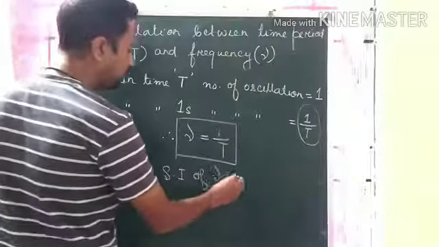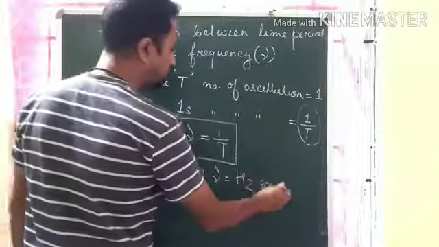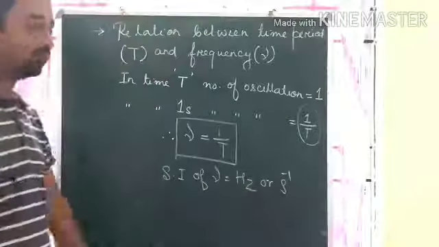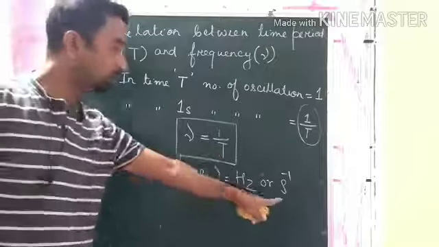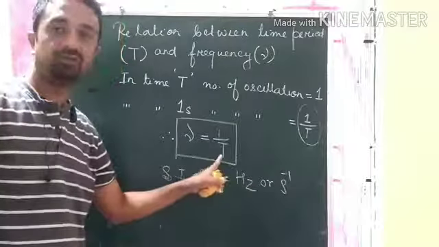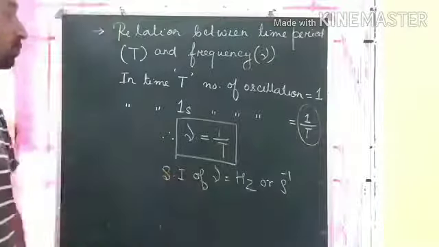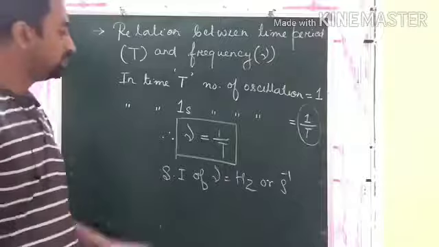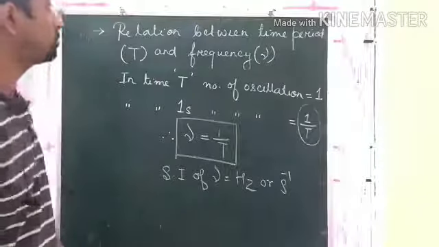Either we can write it as hertz, or we can write it as per second, because it is the reciprocal of time period. Time period's unit is second, so it will be per second. Clear? So this is the relation between frequency and time period. Okay.